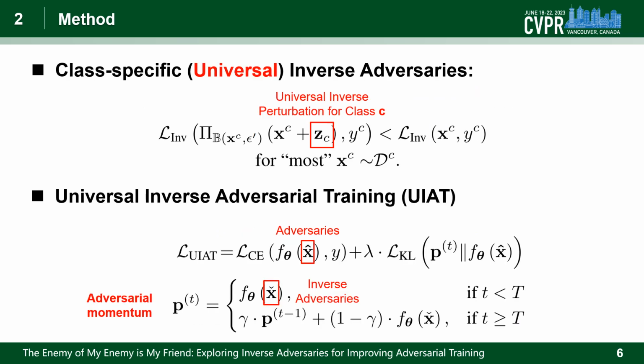We further design a universal inverse adversary generation strategy for efficiency. Specifically, each class has a universal perturbation to reduce the objective loss. In this way, we can find a shared direction, like a universal inverse perturbation, to reach high likelihood regions, which can also mitigate the individual noise between different examples. When we have obtained both the adversarial examples and inverse adversarial examples, we can conduct a regularized distribution alignment between them. We also enable a momentum mechanism to stabilize the training process.